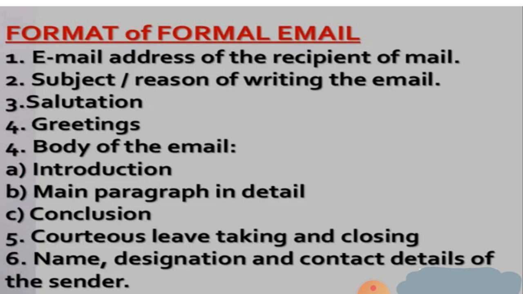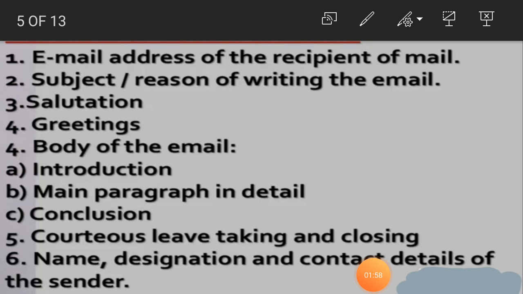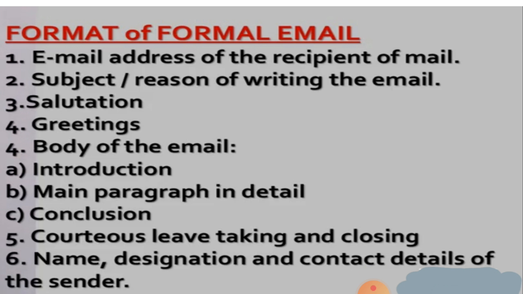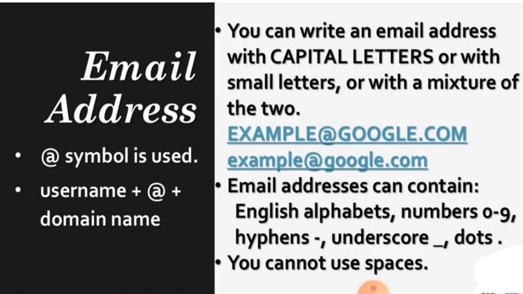The meaning of courteous is polite. After that, name, designation and contact details of the sender. So this is the format of email writing. So we will discuss one by one.